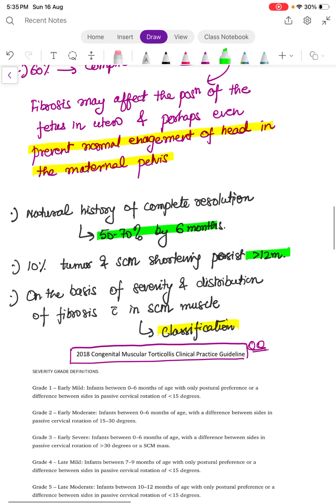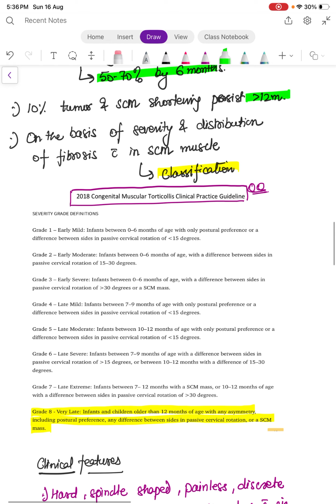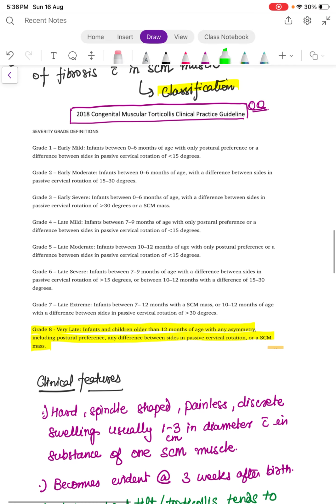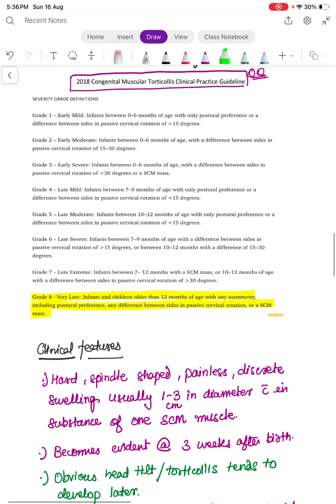So there is one classification from the American body, which was revised in 2018, and there are 8 grades of torticollis, which they have divided into early, late, and very late. Early was further classified into mild, moderate, and severe, and late was further classified into mild, moderate, severe, and extreme. And then the last one is grade 8, which is very late, when infants and children more than 12 months of age have any asymmetry, including postural preference, any difference between the sides in passive cervical rotation, or a sternocleidomastoid mass.